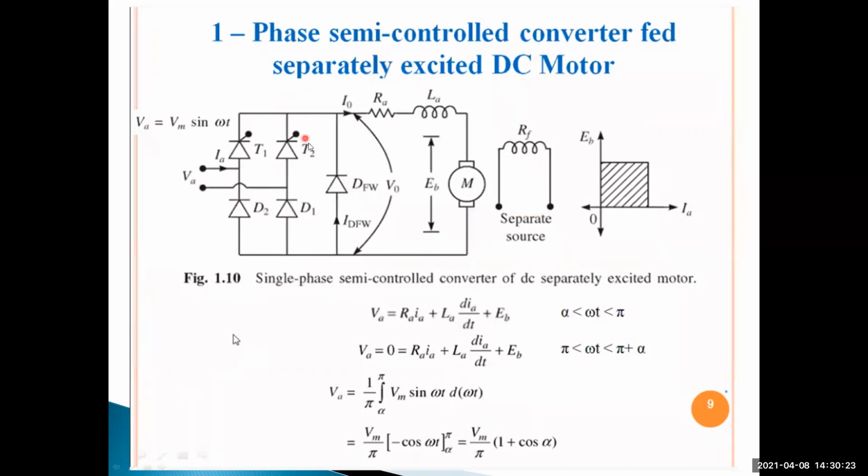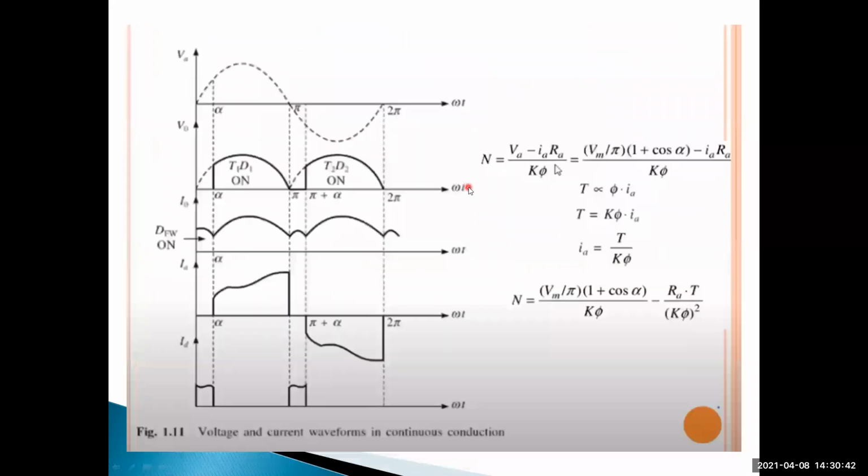During the negative half cycle, T2 and D2 are forward biased, and when T2 is triggered, the current flowing through the DC machine is like this. Okay, the circuit is closed. That's why you will get the current direction and the voltage across this DC machine positive only.